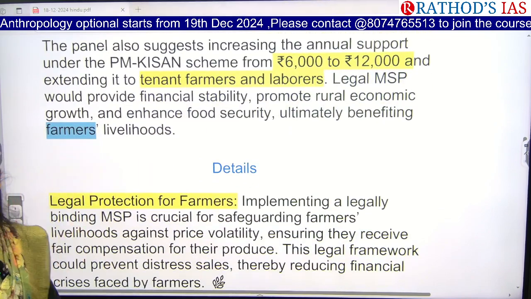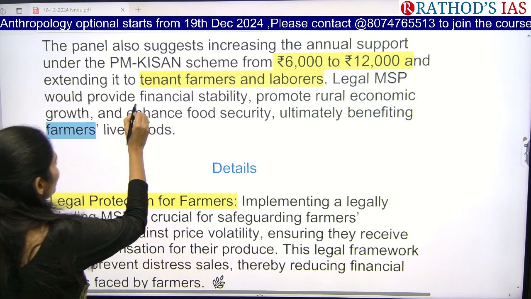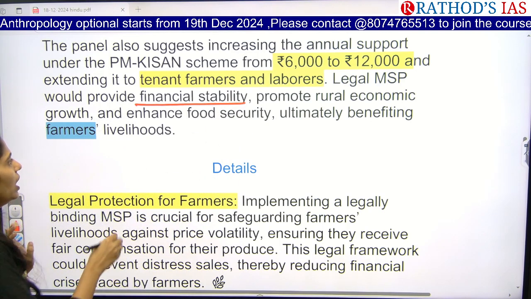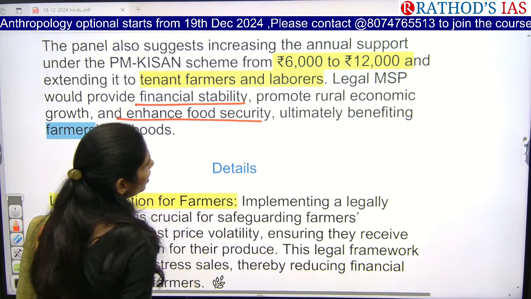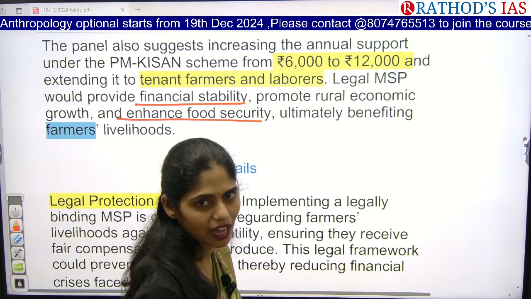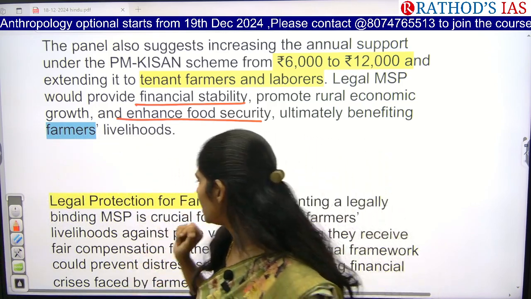So here one of the important advantages of this legal MSP is that we can provide financial stability, we can promote rural economic growth, and we can enhance food security, so that it will be overall helpful for the livelihood of the farmers. So this is the thing which is mainly said.